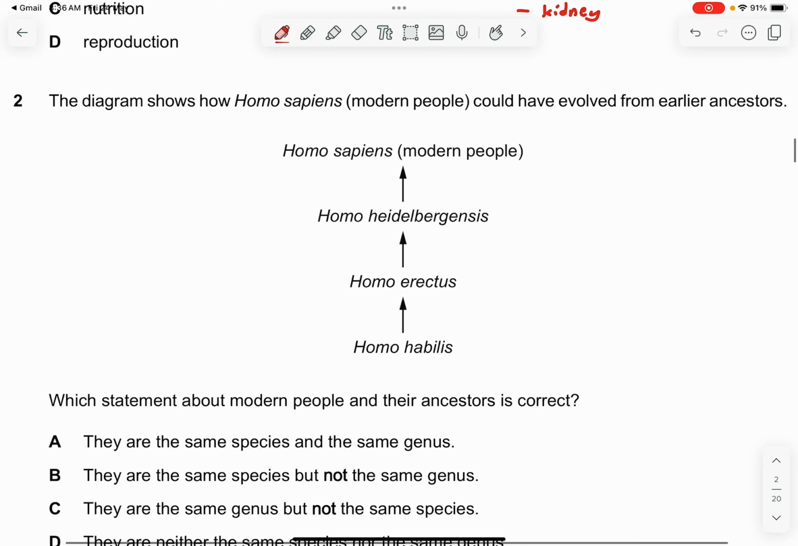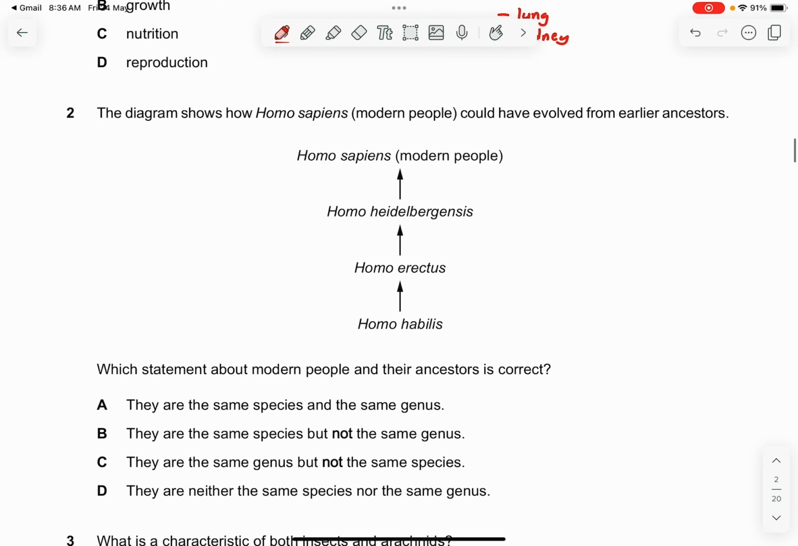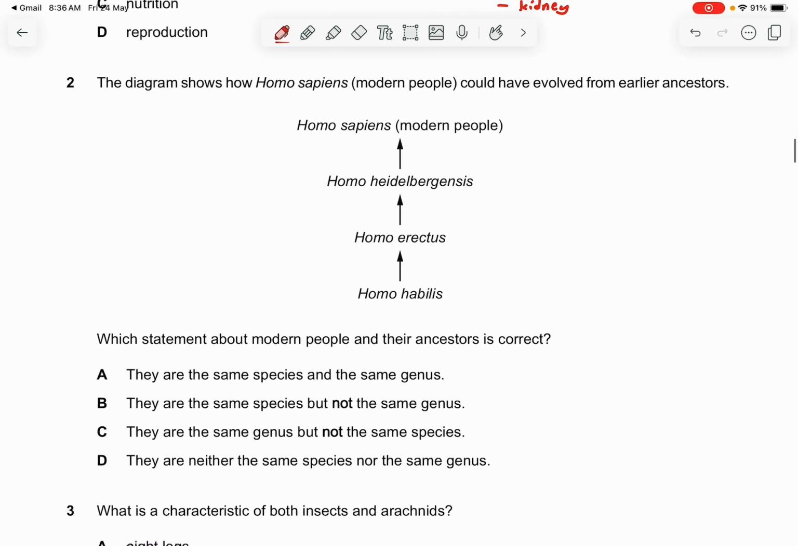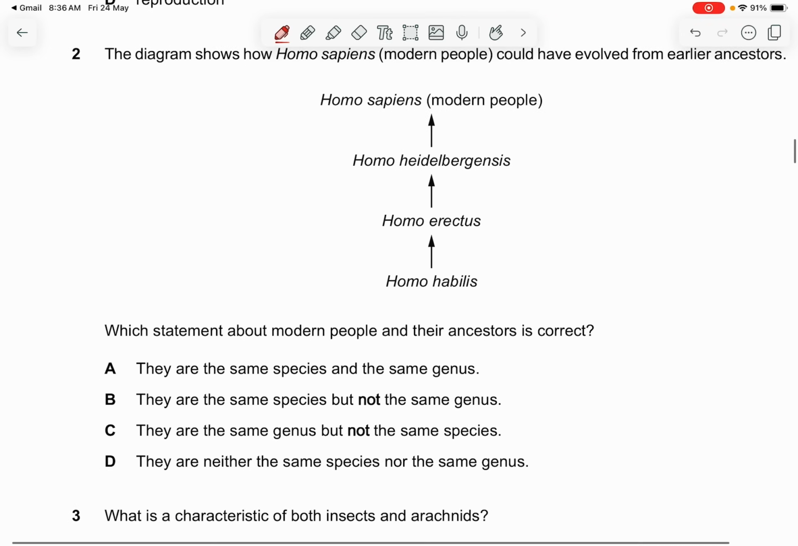Okay, question number 2. The diagram shows how Homo sapiens could have evolved from earlier ancestors. Which statement about modern people and their ancestors is correct? So this is a statement question, so let's review one by one. They are the same species and not the same genus. No, this is confirmed wrong, because they have the same genus.